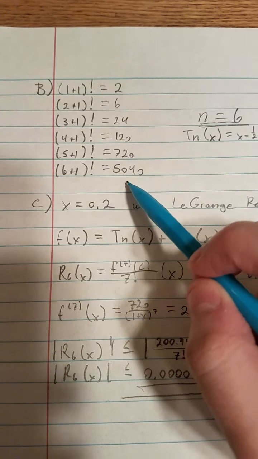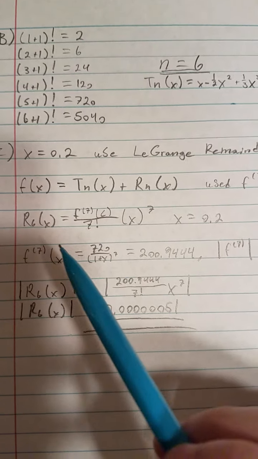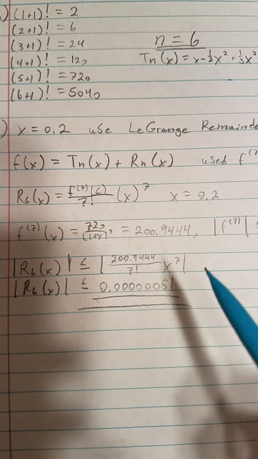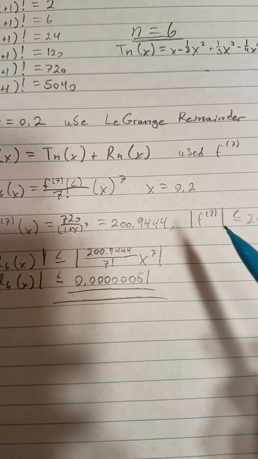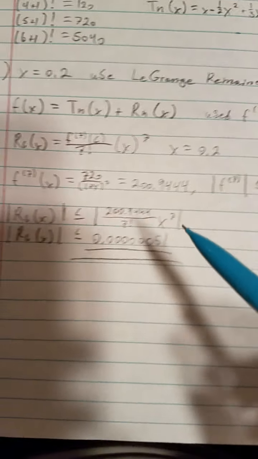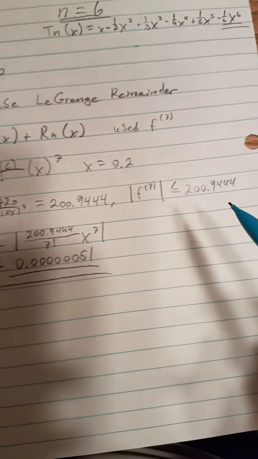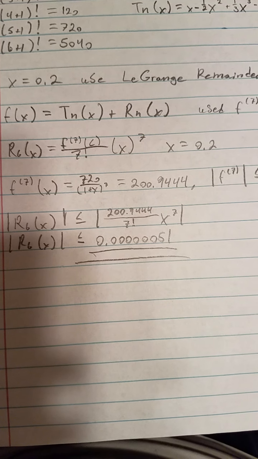Now I have to do my Lagrange remainder. It's my Taylor series plus my remainder. I just went up to 7th factorial. You can see my work here when I actually plug it in. And when I set my parameter 0.2 for my x, you'll notice that versus the value that I get. And then this is actually what it comes out to be. That's my project.